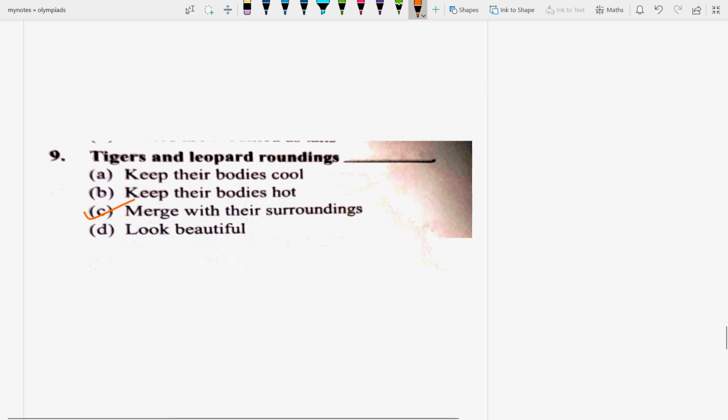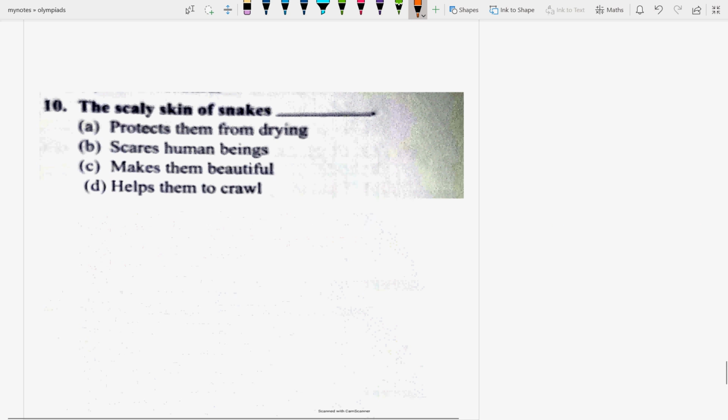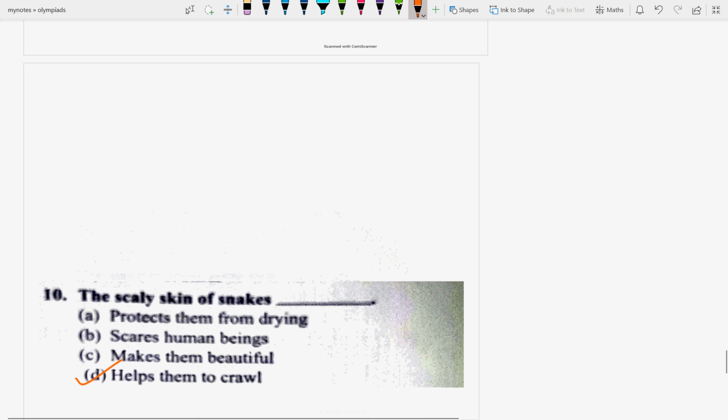Now next question is: the scaly skin of snakes protects them from sea, or the scaly skin of snakes helps them to crawl. The snake is also a carnivorous animal, and it has scaly skin that helps them to crawl on the land. So the right answer is the D option.